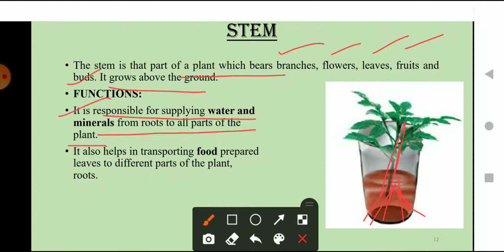And what is the second function? It also helps in transporting food prepared by the leaf to different parts of the plant. When the leaf prepares the food through the process of photosynthesis, which I will explain further in this video, the food reaches the different parts of the plant through transportation by the stem. So the stem helps in transporting food from the leaves to different parts of the plant.